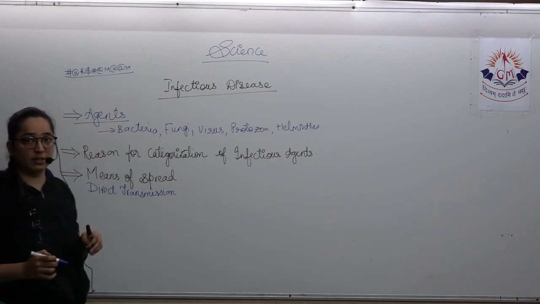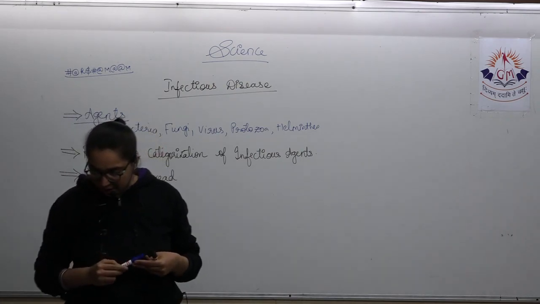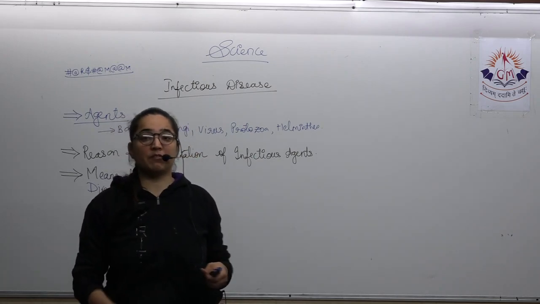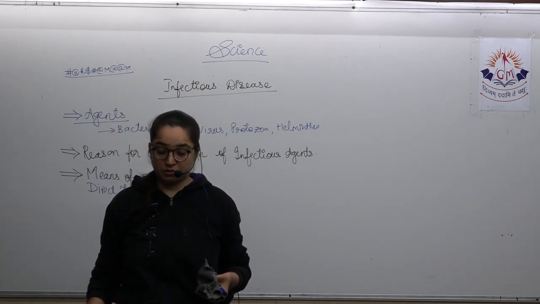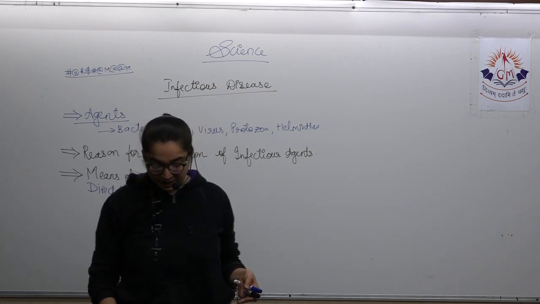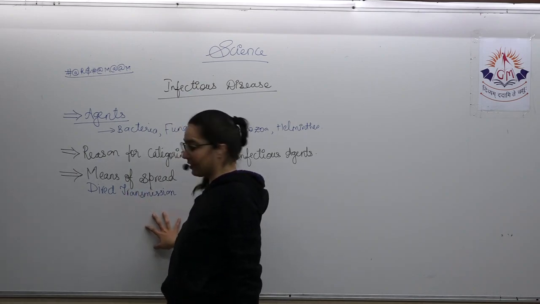Now, what is this direct transmission? Here, the pathogen is transmitted directly from the infected person to a healthy person in many ways. Directly, the person will get affected.